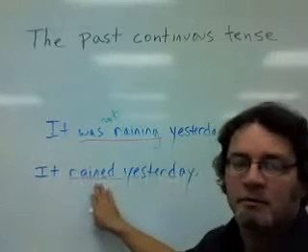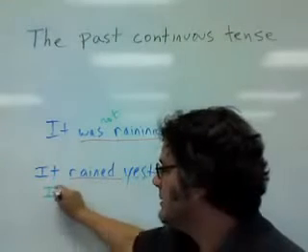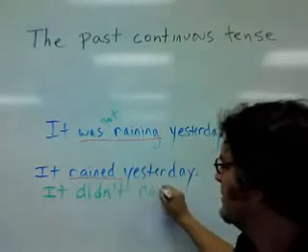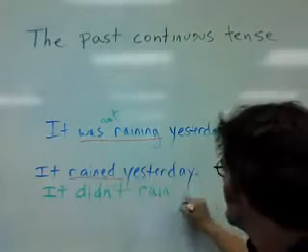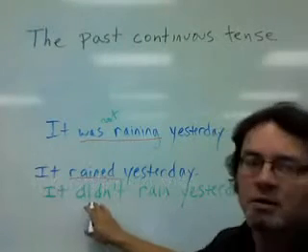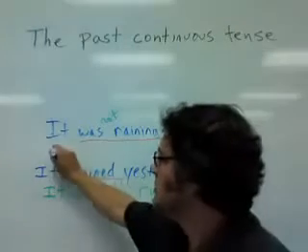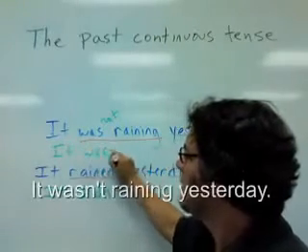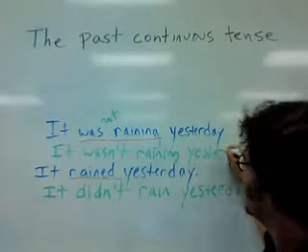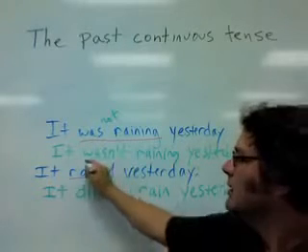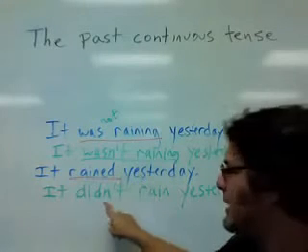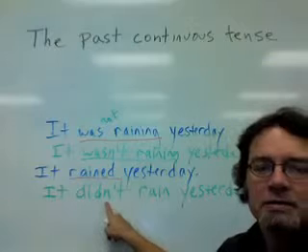And to make this one negative, you have to add did and not together, and then the main verb in the simple form. It didn't rain yesterday. Compare this in the past tense, it didn't rain yesterday, to it wasn't raining yesterday. Past continuous tense, negative, it wasn't raining. Past tense, negative, it didn't rain.